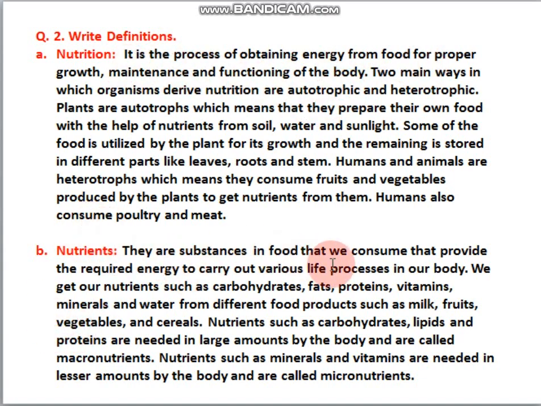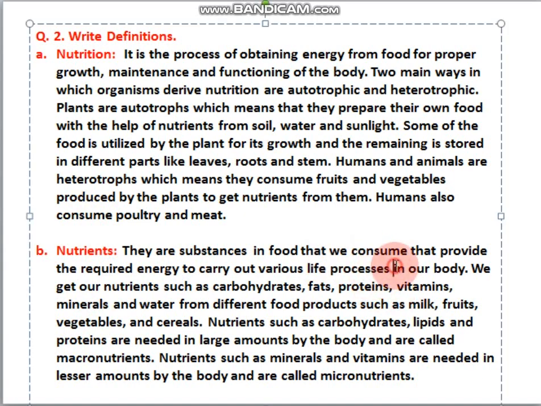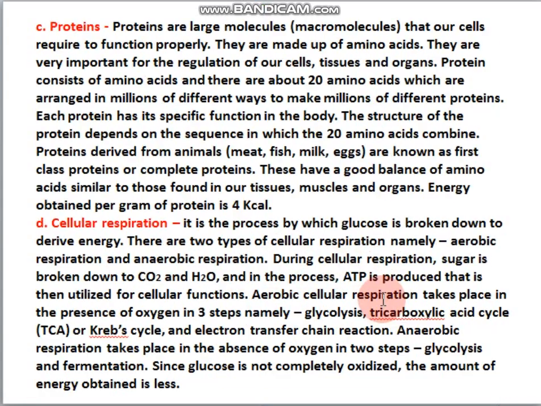Nutrients are substances in food that we consume that provide the required energy to carry out various life processes in our body. So which are the nutrients that we need? Carbohydrates, fats, proteins, vitamins, minerals and water. Okay. So next we have to define proteins. We have to define cellular respiration.